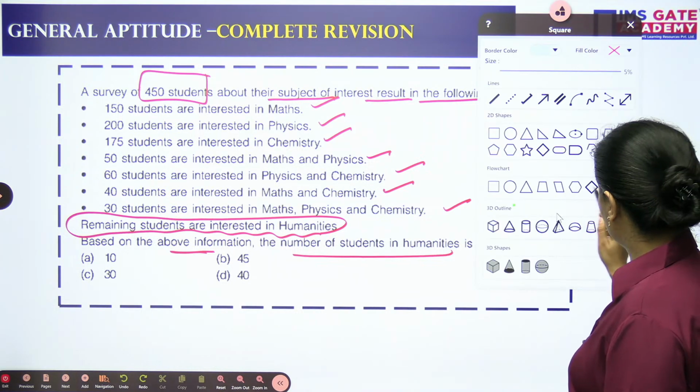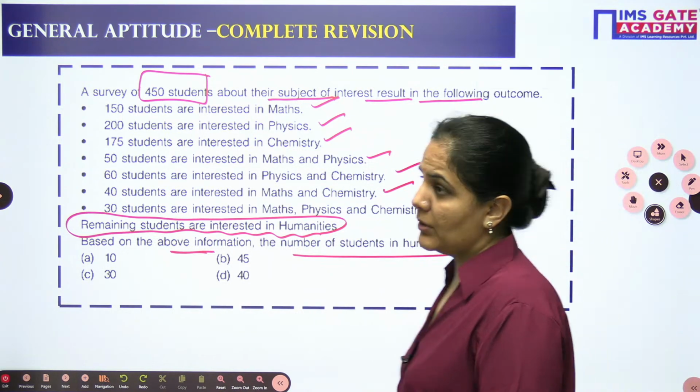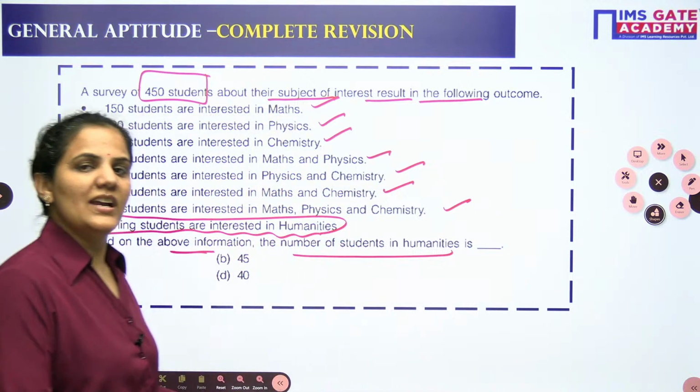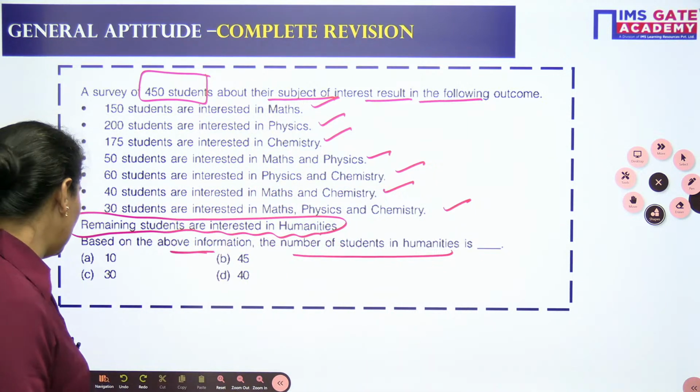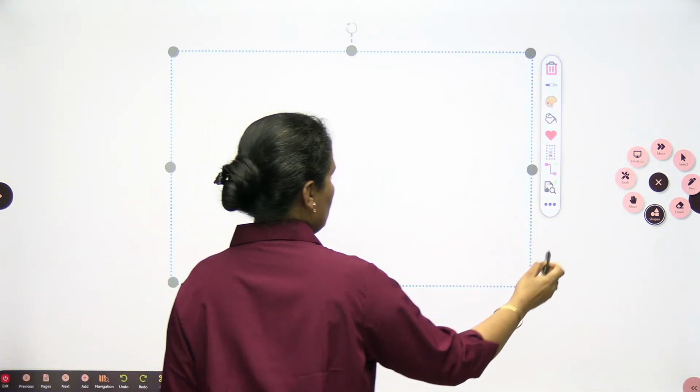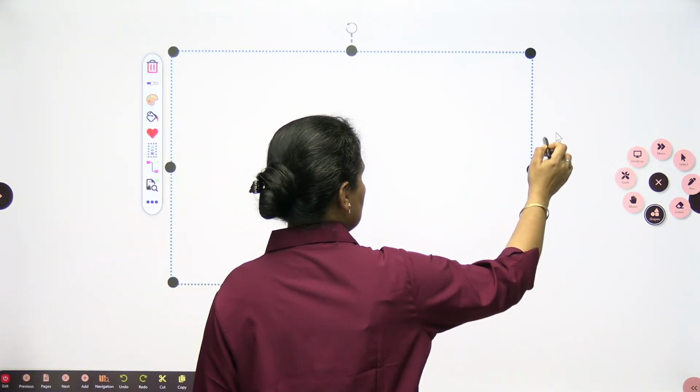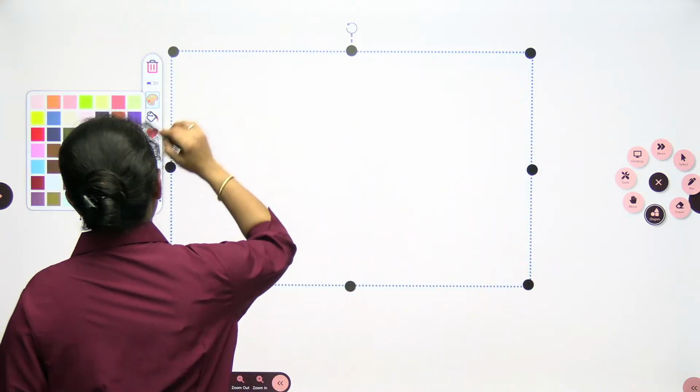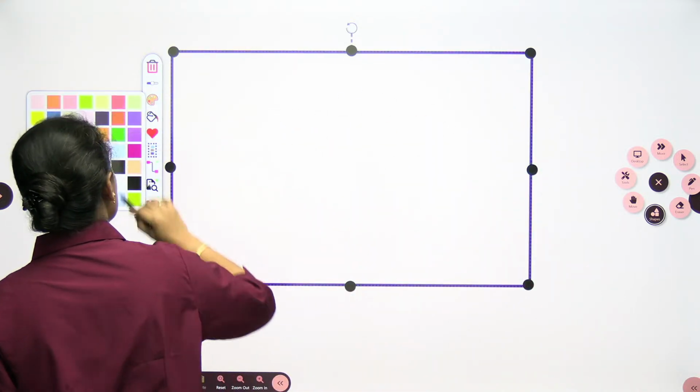Based on this information, we need to find the number of students in humanities. So whatever is left, meaning none of these three, will be humanities only. Let's approach it. So we will go with the Venn diagram.